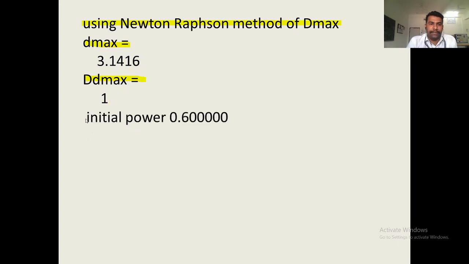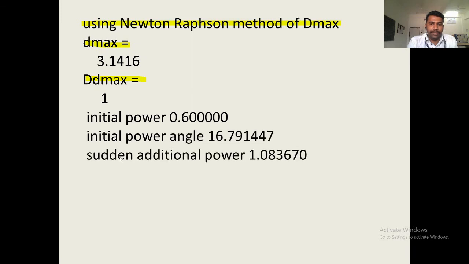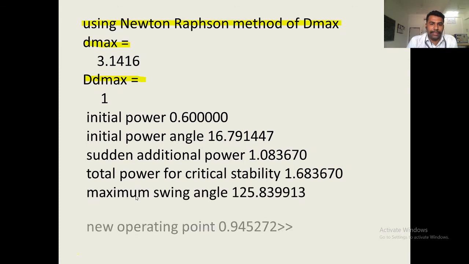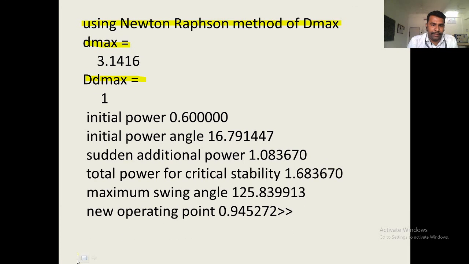Initial power, this is the output: initial power 0.6, initial power angle, sudden additional power, total power for critical stability, maximum swing angle, new operating point. This is the required output. This much amount of power we can add in the generator without disturbing its synchronism.